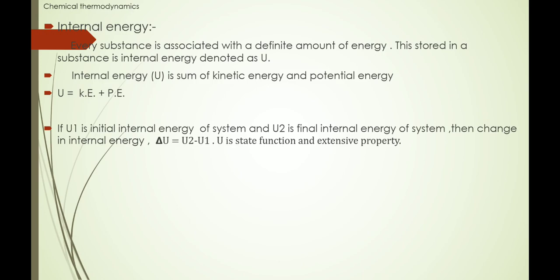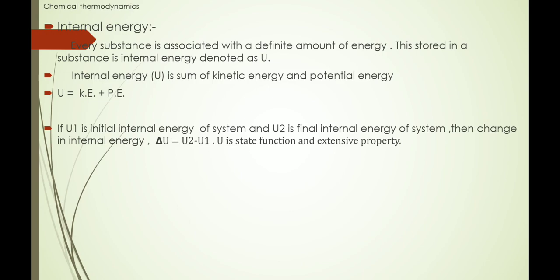Now if U1 is the initial internal energy of the system and U2 is the final internal energy of the system, then the change in internal energy, delta U, is equal to U2 minus U1. Change in internal energy is the difference between the final internal energy and the initial internal energy of the system.